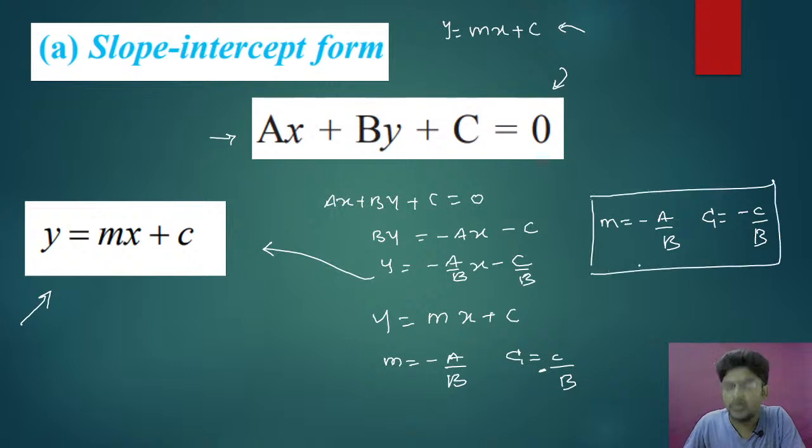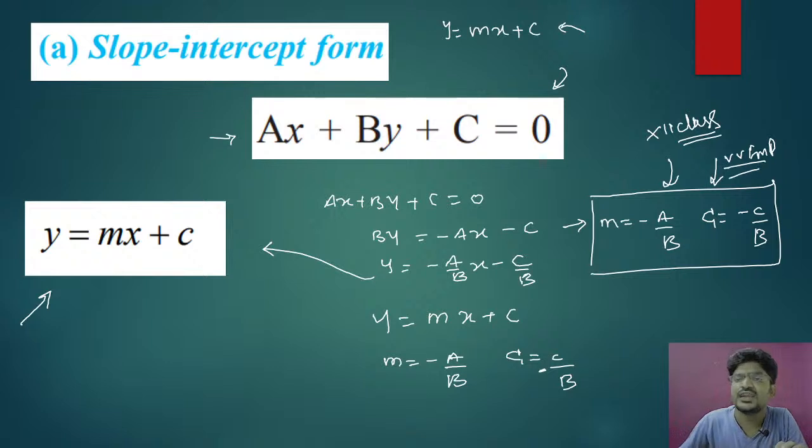These things are very, very important, because I will use them directly in the 12th class. Whenever I am solving for slope, directly I will take this formula.